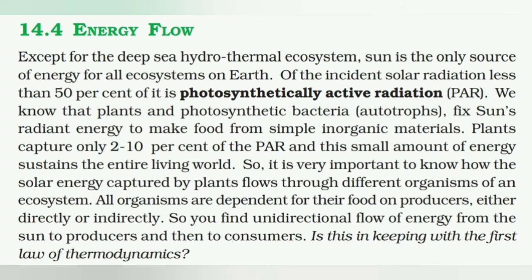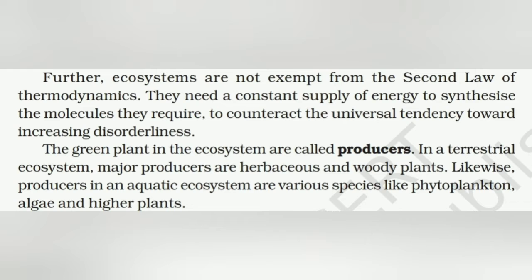organisms of an ecosystem. All organisms are dependent for their food on producers, either directly or indirectly. So, you find a unidirectional flow of energy from sun to producers and from producers to consumers. If we remember the laws of thermodynamics, the flow of energy is always unidirectional. Further, ecosystems are not exempt from the second law of thermodynamics. They need a constant supply of energy to synthesize the molecules they require to counteract the universal tendency towards increasing disorderliness.